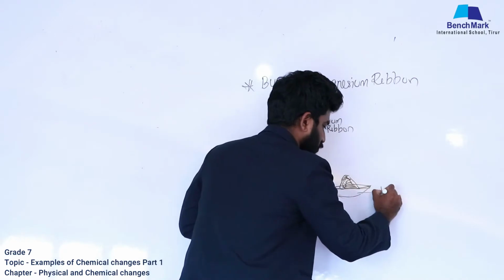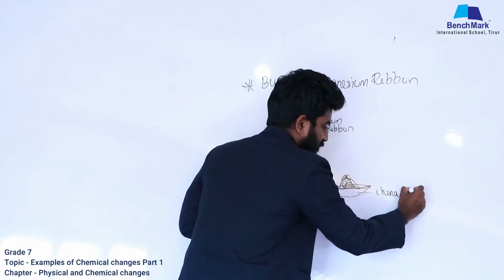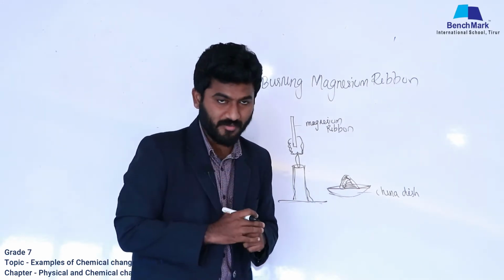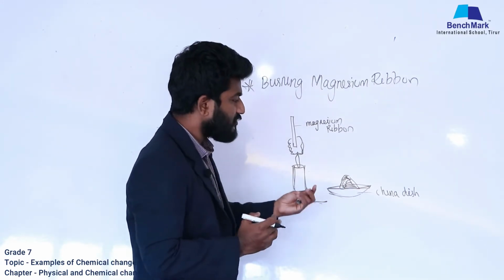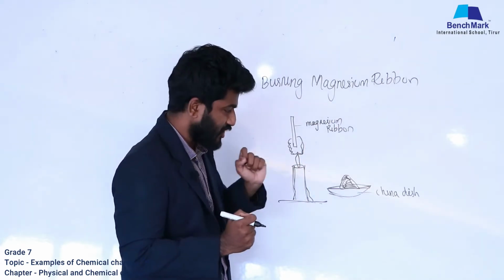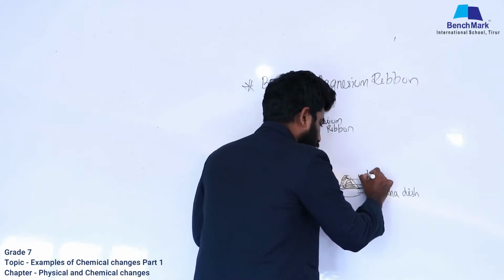You have to be familiar with the utensils that we are using in a chemical experiment. This is china dish, and this is white powder.